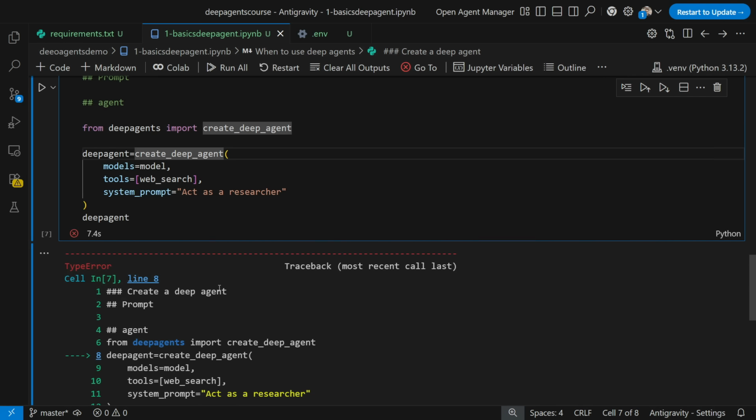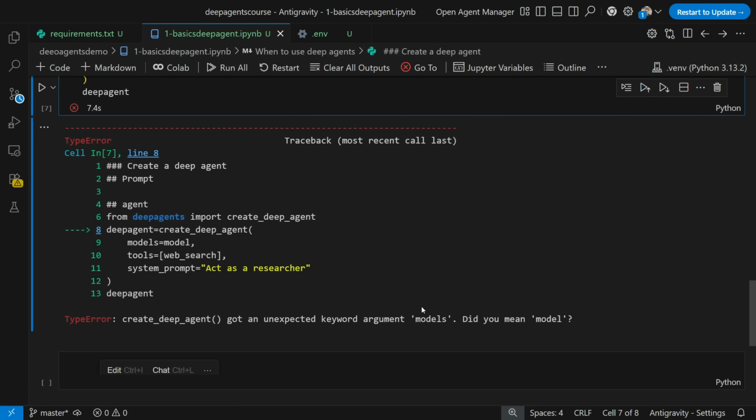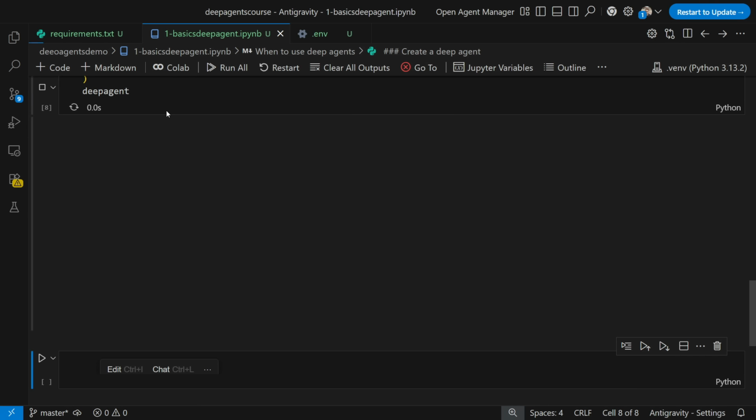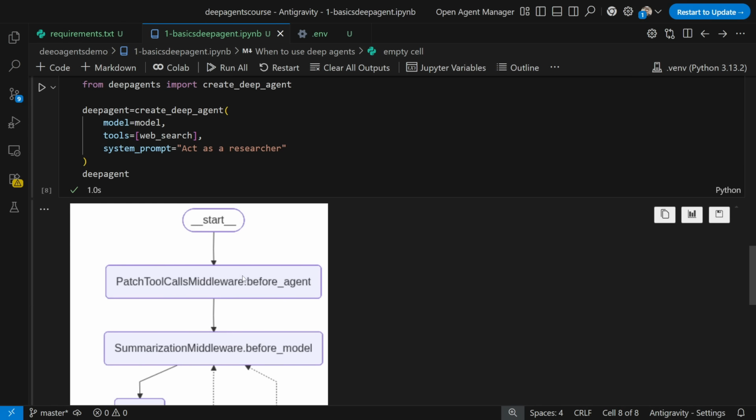This will take some time to create. So it is giving me an error saying that a keyword argument models, did you mean model? So fine, I'll give model. Now this kind of errors you will be seeing.